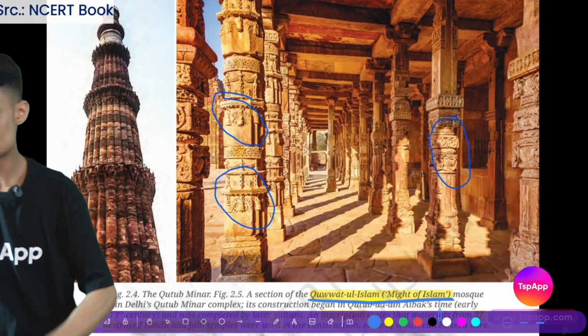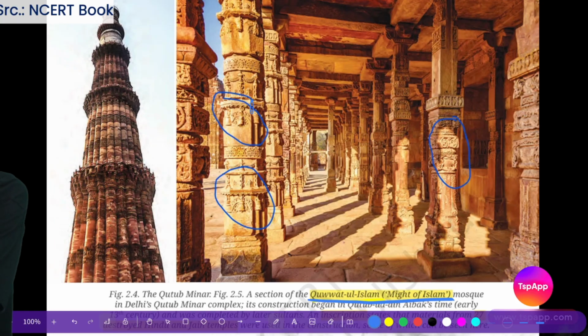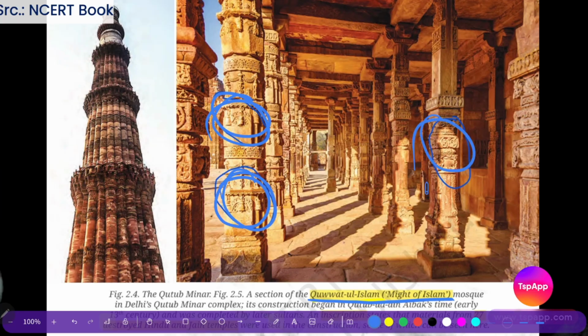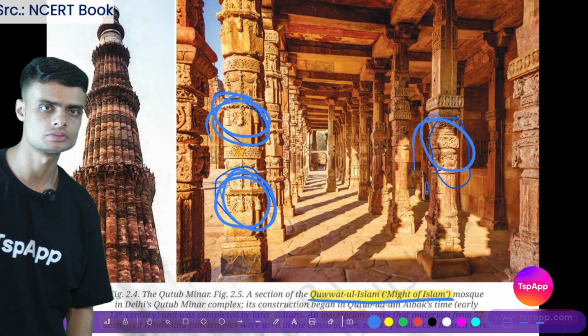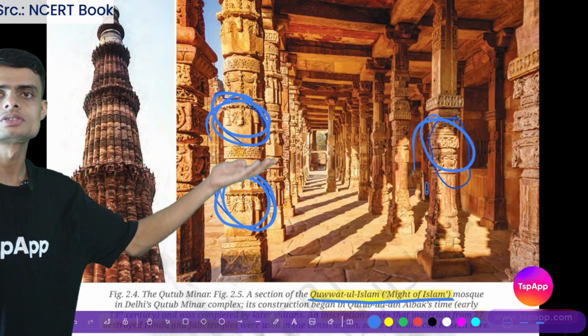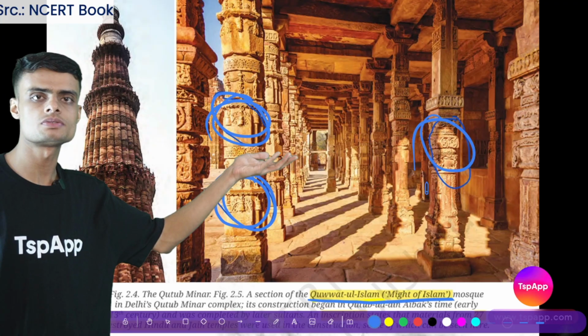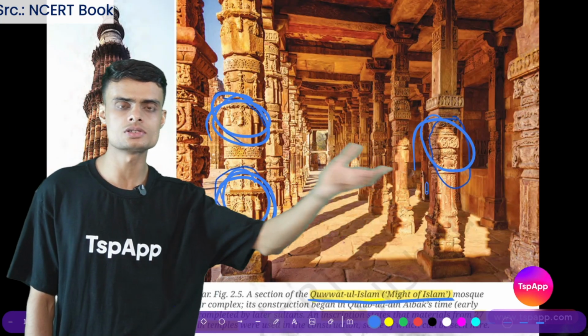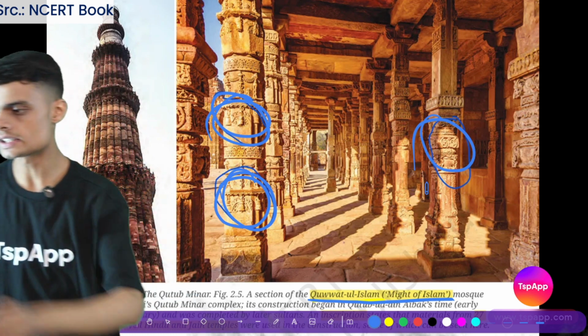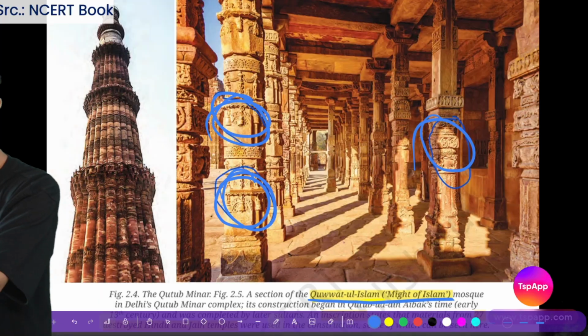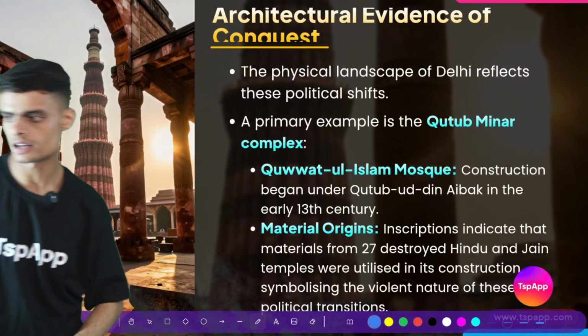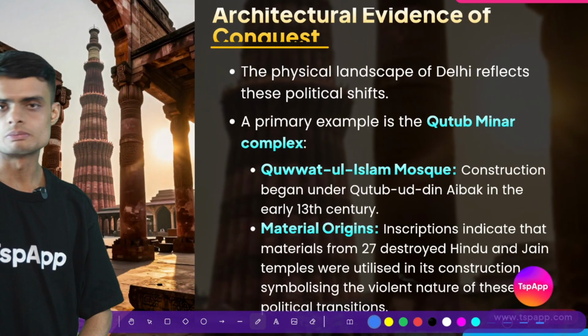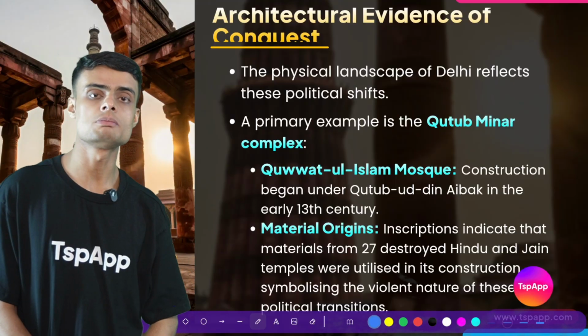Now we have the evidences of some symbols which are used in the pillars of the mosque, in the complex of the mosque. We have the symbols of bells, the same bells which are found in temples. We have the floral patterns of lotus. So these are the different architectural evidences that suggest that this mosque was built using the remains of temples.